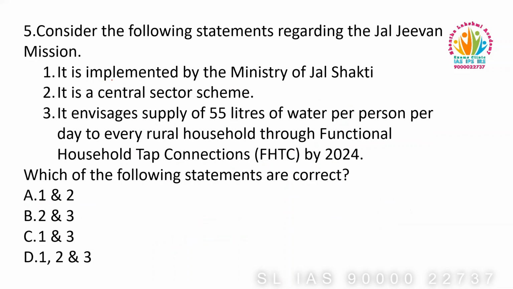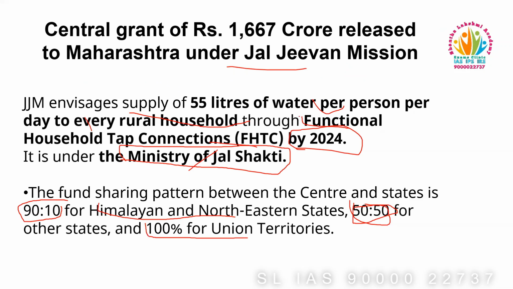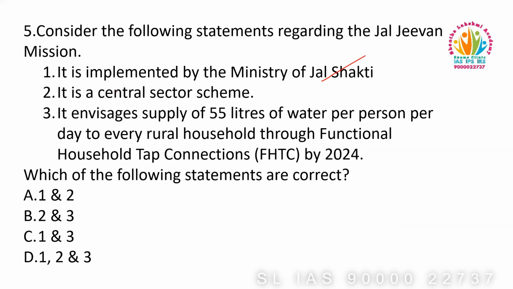Coming to the question. It is implemented by the Ministry of Jal Shakti. This statement is true. It is a central sector scheme. This statement is false because it is not a central sector scheme; it is a centrally sponsored scheme. The third statement: it envisages supply of 55 liters of water per person per day to every rural household through functional household tap connections by 2024. This statement is true because it is the main aim of this scheme.